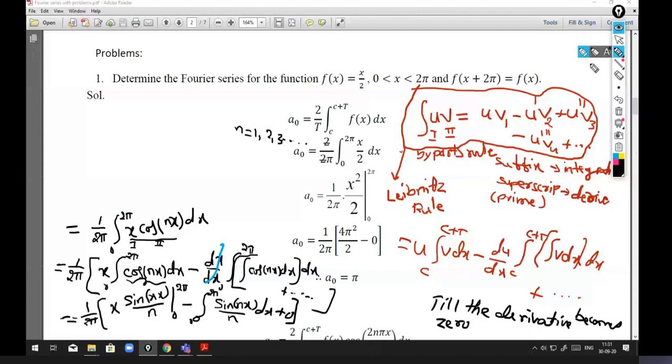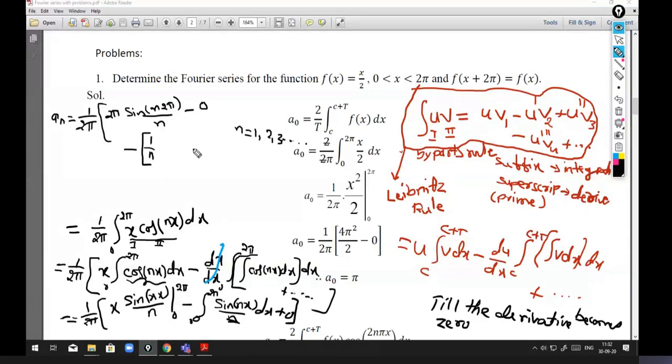so that is a_n equals 1 by 2 pi into x. So upper limit is 2 pi. So 2 pi into sin n into 2 pi divided by n, minus lower limit 0 into anything, so 0. Then we have a negative sign. So minus of, so 1 by n is constant. So that 1 by n I can take outside.